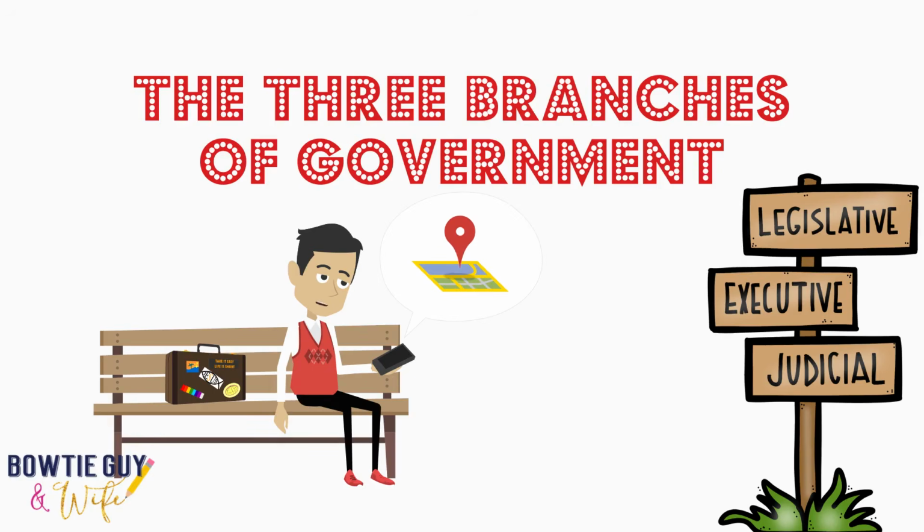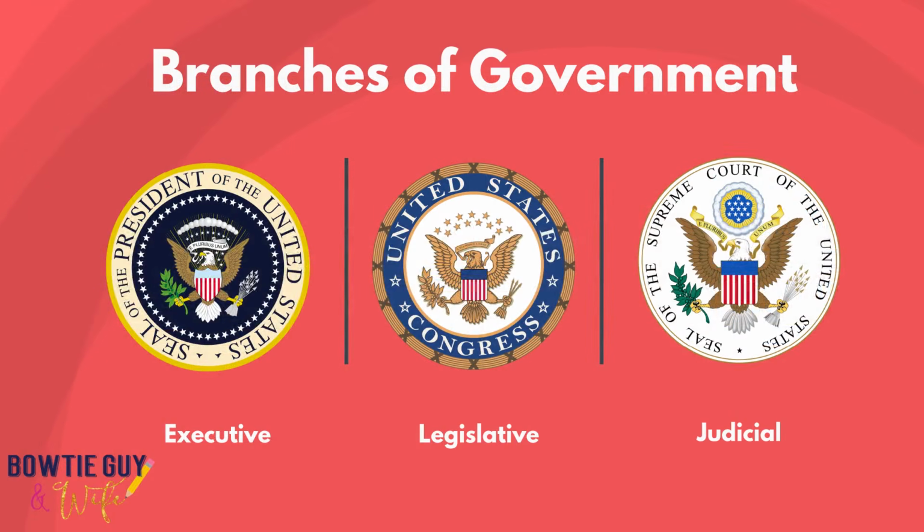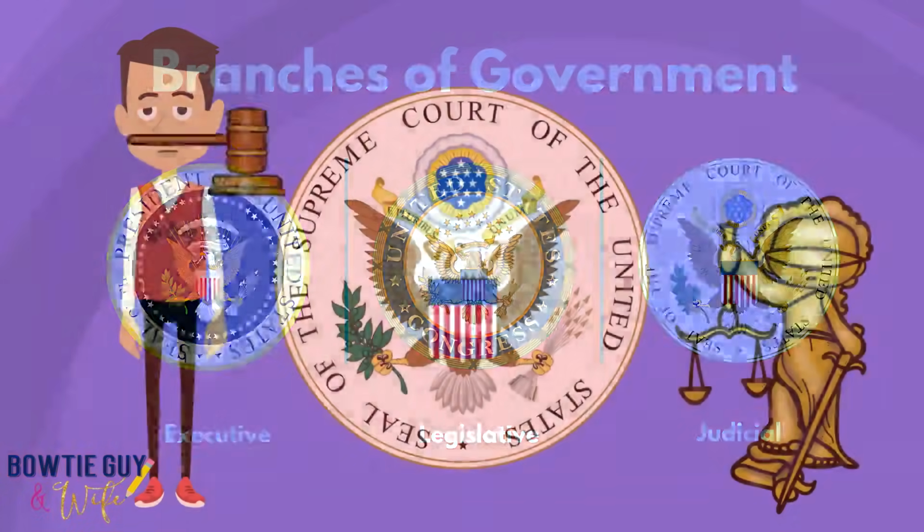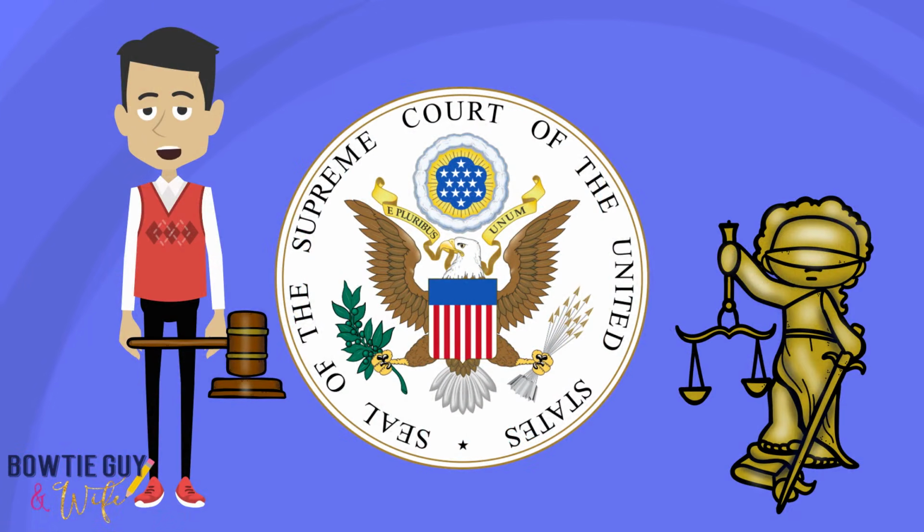Next stop, the three branches of government. The United States Constitution divides the federal government into three branches. It does this to ensure a central government in which no individual or group gains too much control. Those branches are the executive branch, the legislative branch, and the judicial branch. Let's discuss the judicial branch of the United States.